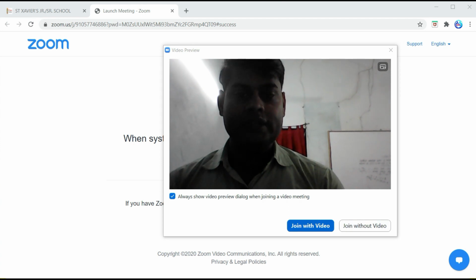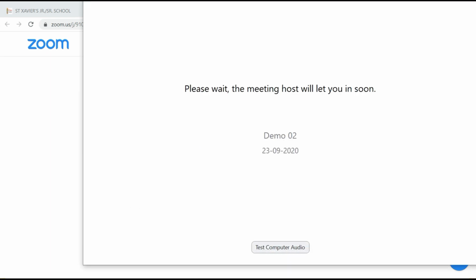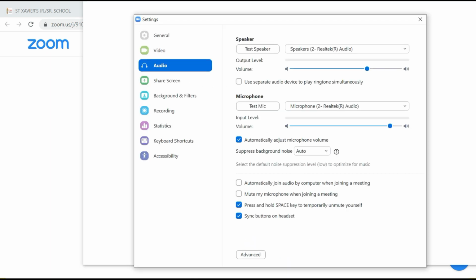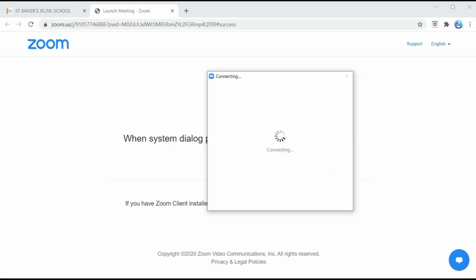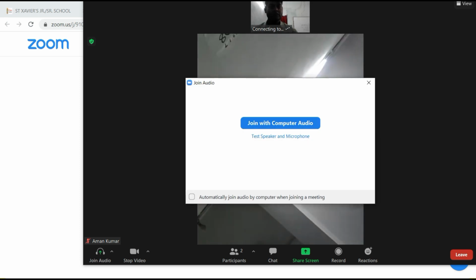Here you can click. If you want to test whether your audio is working or not, you can check it there. If you want to join with the audio, you can click here.